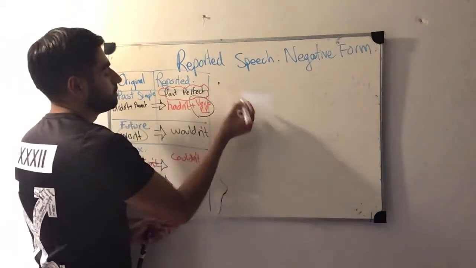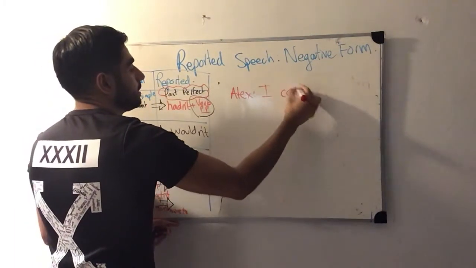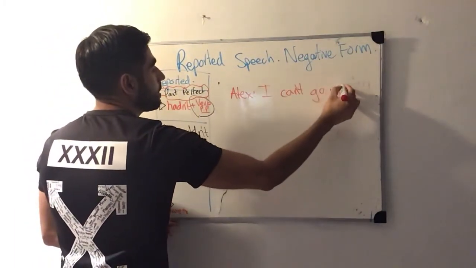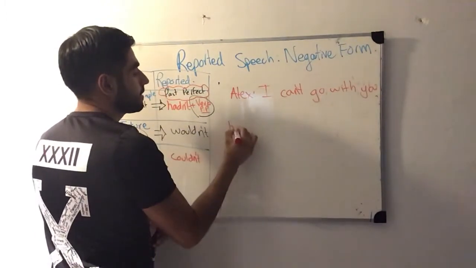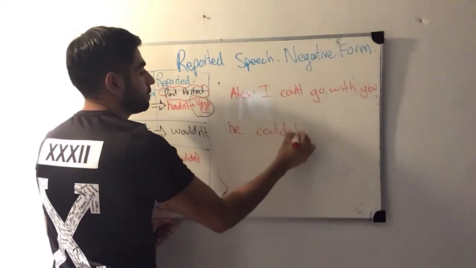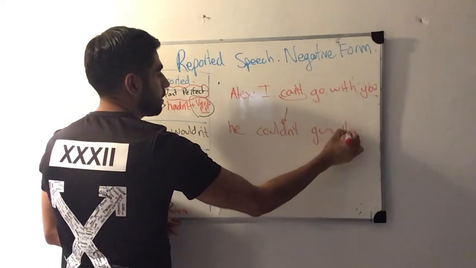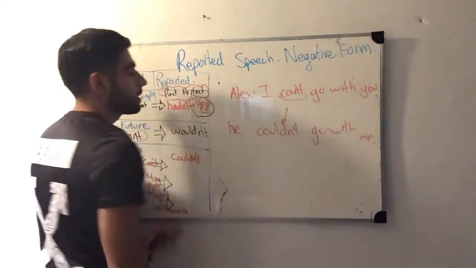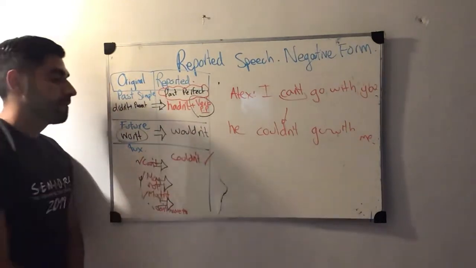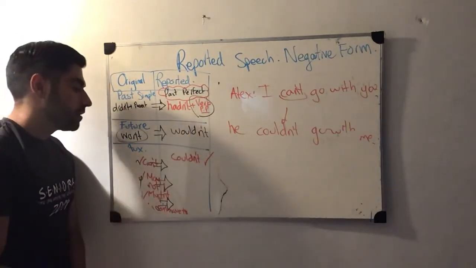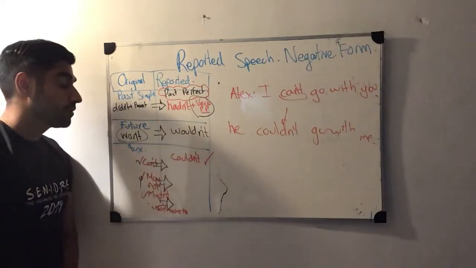First example, Alex is telling me this: "I can't go with you." Okay, Alex said that he couldn't go with me. Okay, and that's the one for can't or cannot, and that one is the one that we use with couldn't.